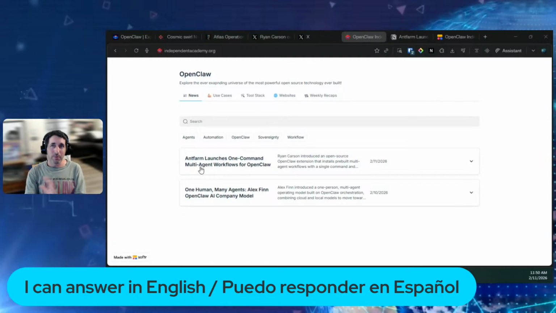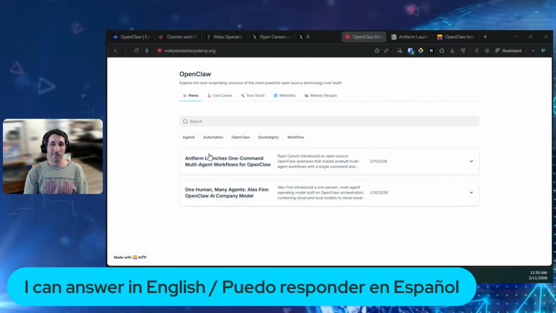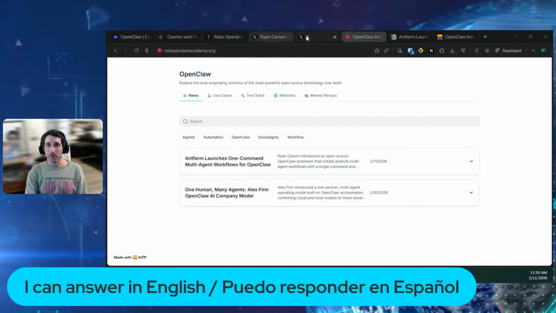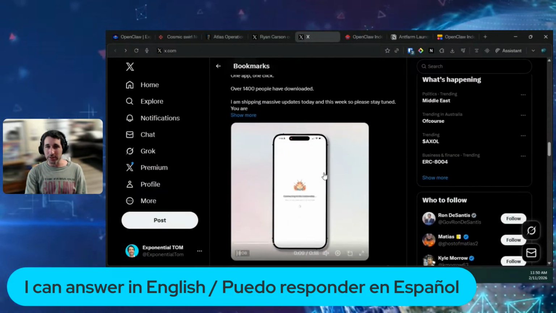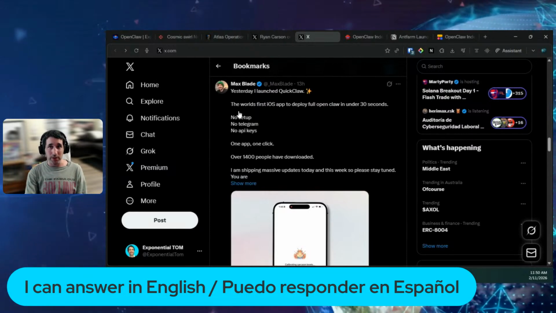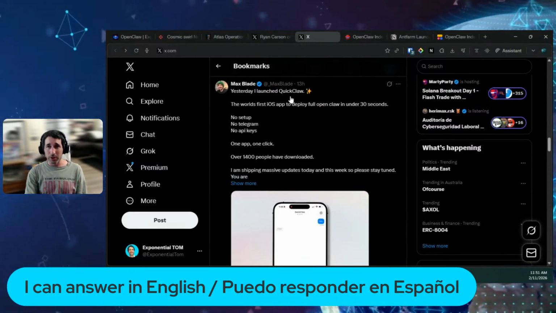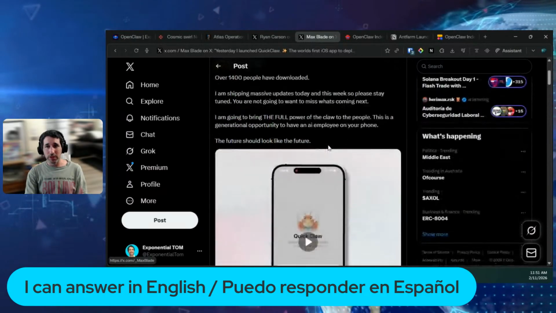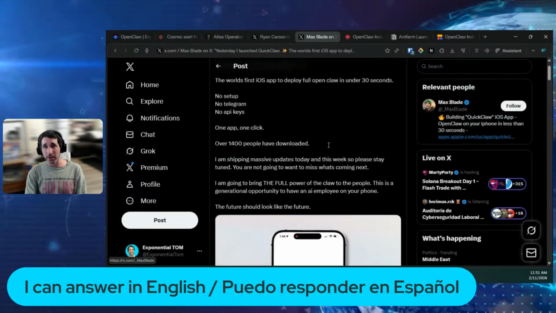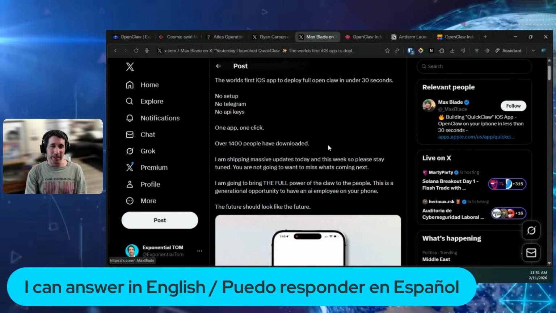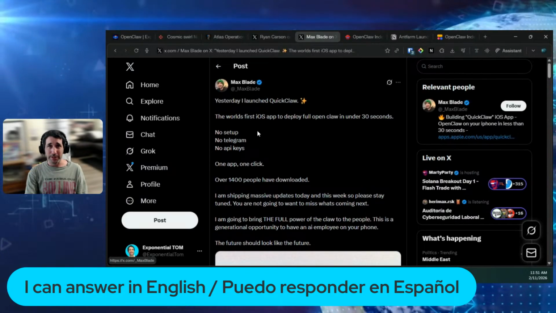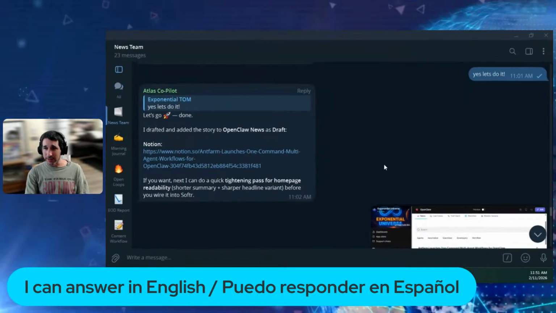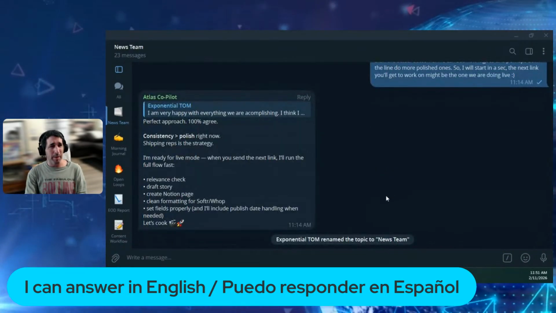In fact, to make this more clear to you guys, I'm going to go to my Twitter, and I had this news that I thought was quite interesting. This guy launched something called QuickClaw, which is something to install OpenClaw on your phone. Apparently, it only takes a couple of minutes, so it makes the whole setup much easier. So what I'm going to do is grab this link, and I'm going to share it with Atlas, and we're going to see the whole thing happen in real time.